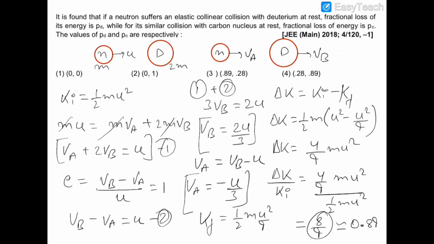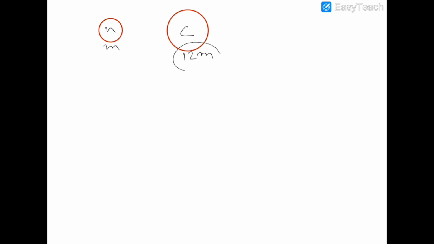So from analyzing the options, we can see that the correct option will be option number 3. But to calculate the same thing for carbon, we know that the mass of carbon is 12m, and let's suppose this neutron is moving with some velocity u, and after collision the neutron is moving with velocity va, and this carbon is moving with velocity vb.